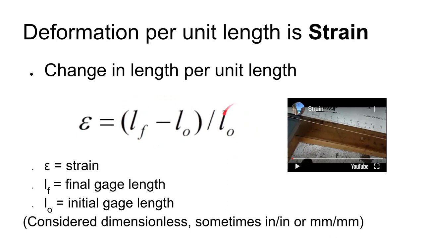Well, how do you talk about the change of length? You take how long it was when you finished, and you subtract how long it was originally. So if this thing were originally 600 inches long, and I stretched it 1 inch, then my finished length would have been 601. So 601 inches minus 600 inches gives us 1 inch, divided by the 600 inches of the original length.